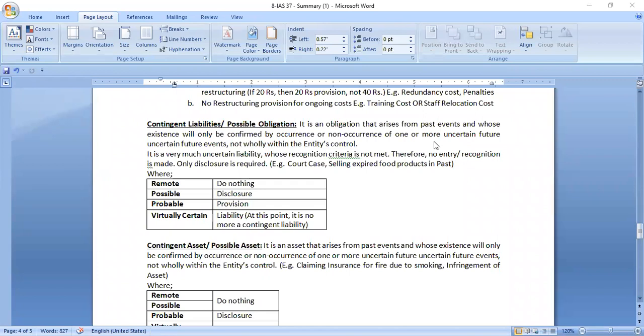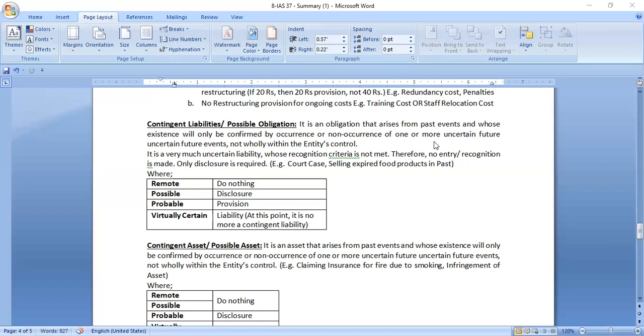So, what is the difference between provision and contingent liabilities? Provision is a probable obligation, but contingent liability is a very uncertain liability whose recognition criteria is not met, like that of provision. Therefore, we don't make any recognition or any entry in respect of contingent liabilities. Only disclosure is required. As I had explained in the table above, only disclosure in case of possible obligation, right? For example, the court case, selling expired food products in the past.